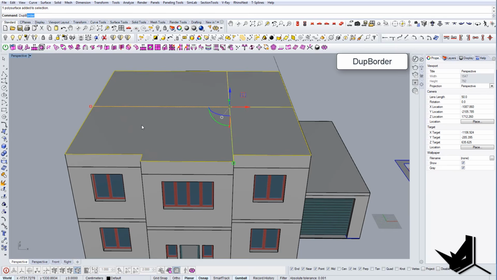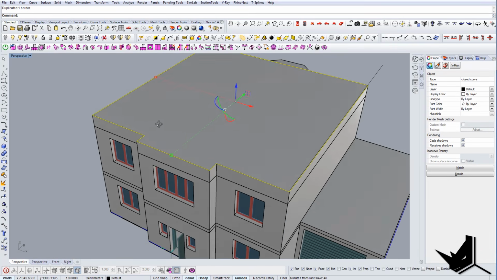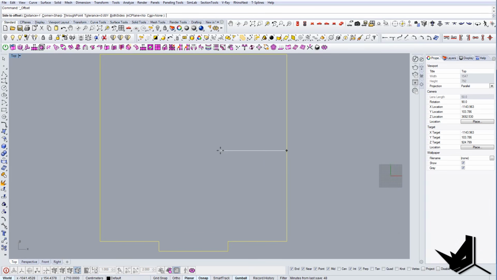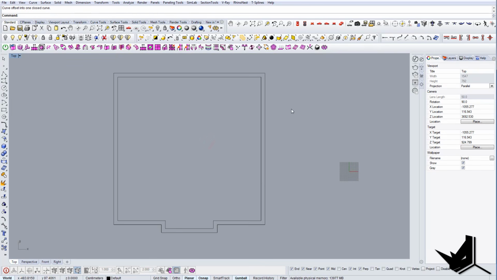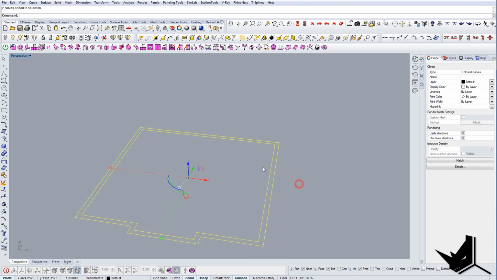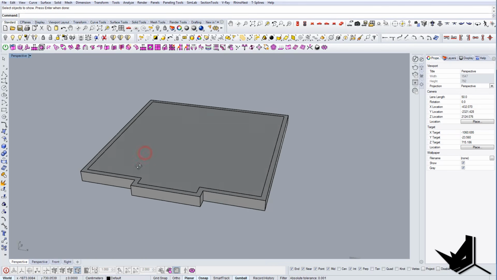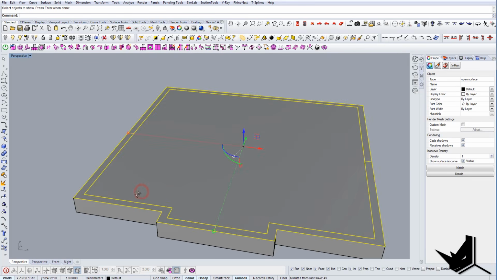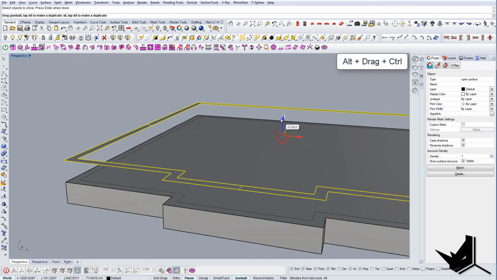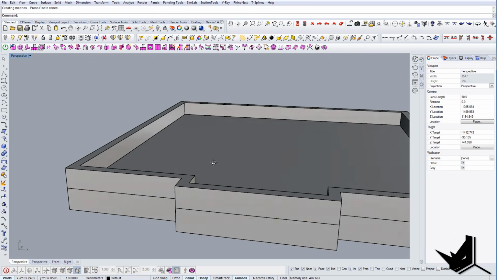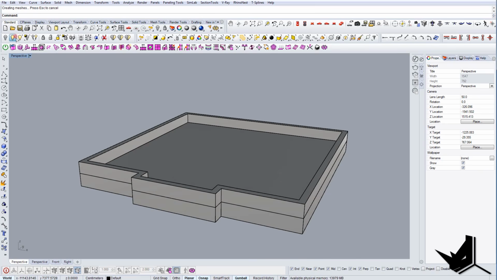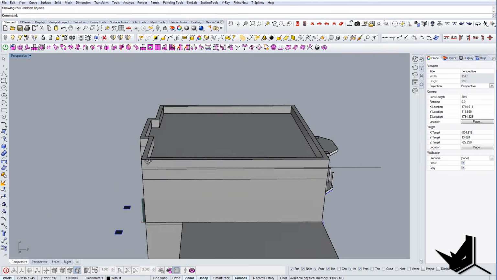I can say duplicate border, and then I can say offset, and I will do, for example, 10, or let's say 30. And I know that this would be my fence, so I will use the surface and just bring it up like so. And this will be my roof that I will be using for this house.